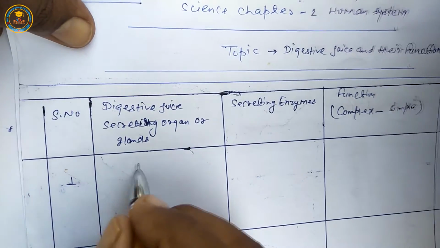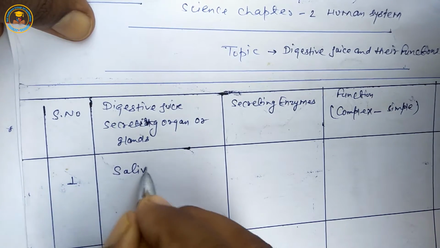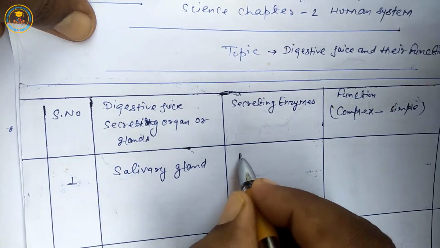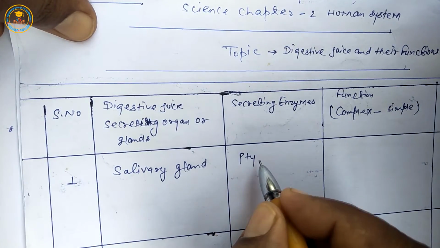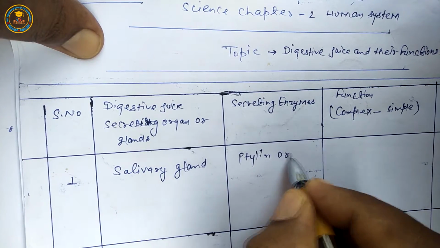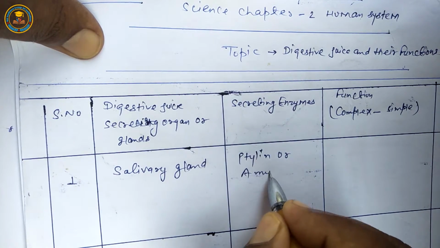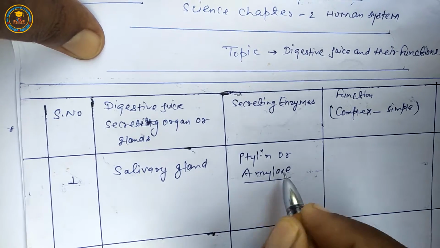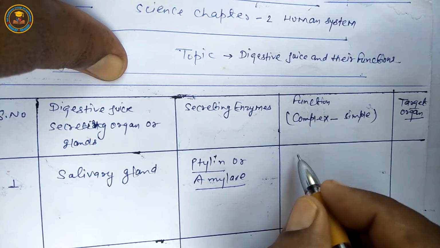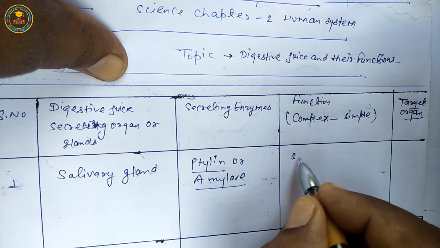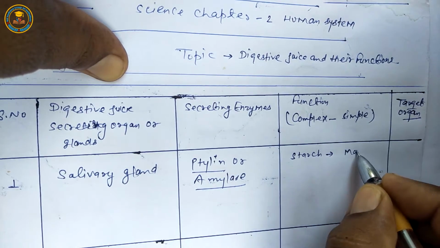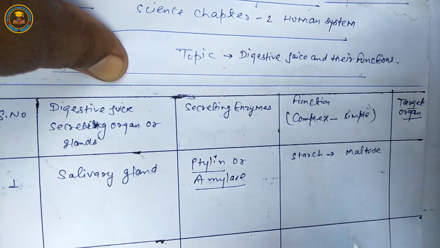First is salivary gland. Salivary gland secretes ptyalin or amylase enzyme. Students, ptyalin and amylase enzyme digest starch and convert it to maltose.